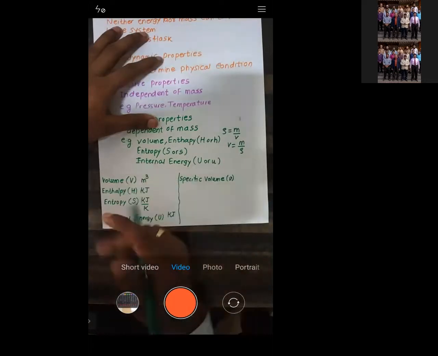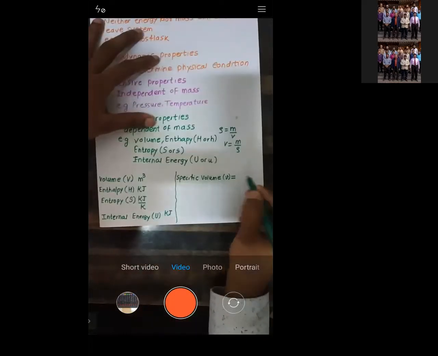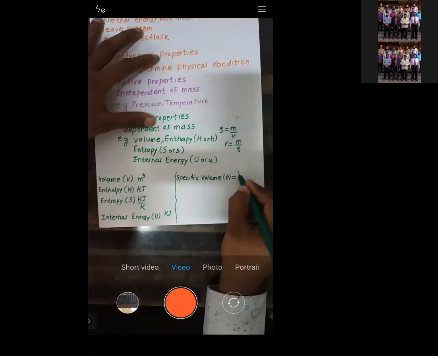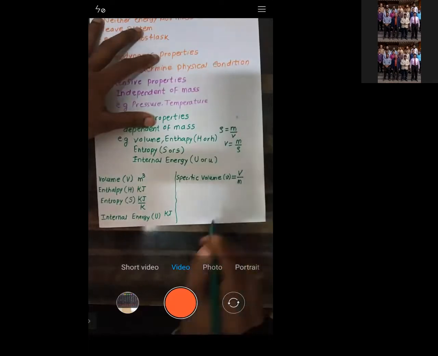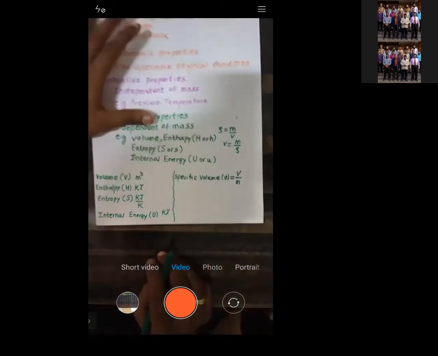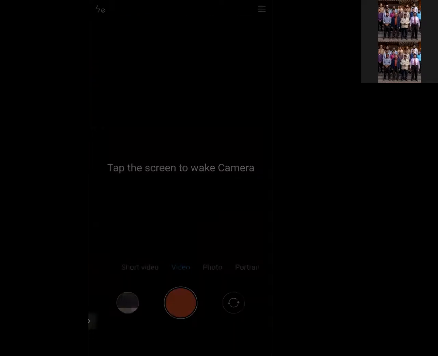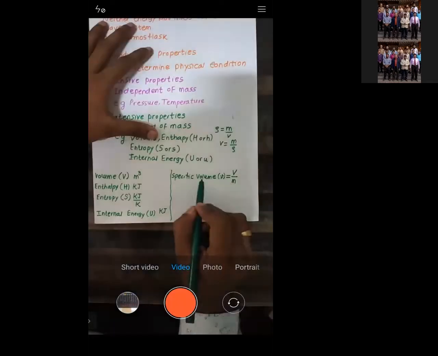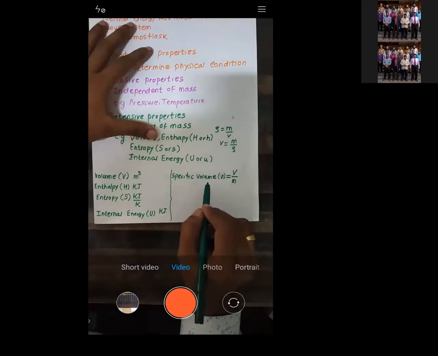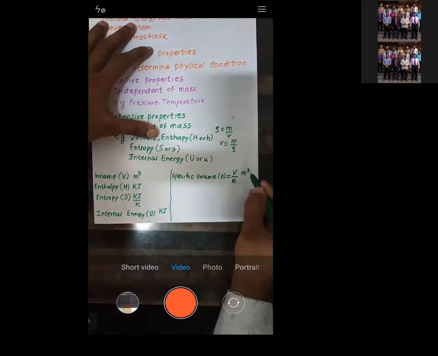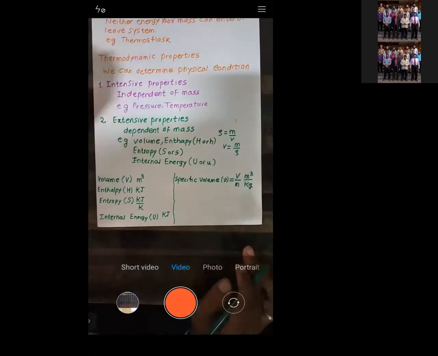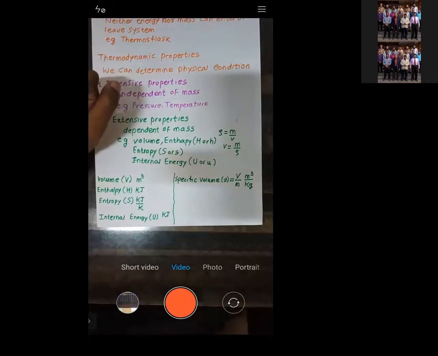Then how to calculate specific volume? It is calculated as capital V by mass. What is capital V? It's the volume. Specific volume is basically the ratio of volume by mass. So volume we will have in meter cube, upon mass, which we will have in kg. Is that okay?